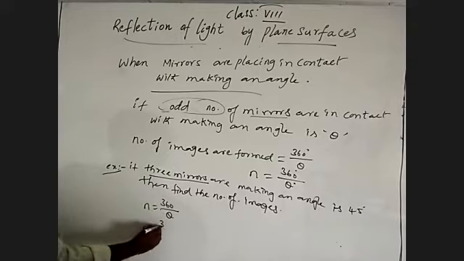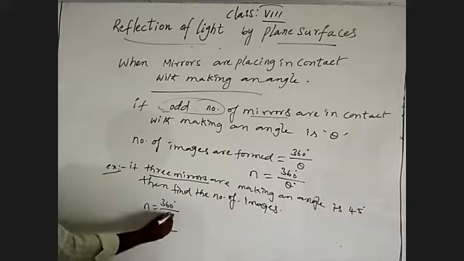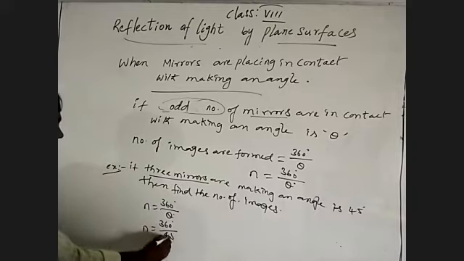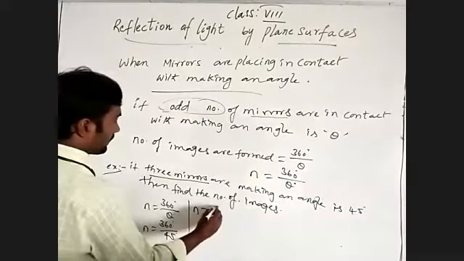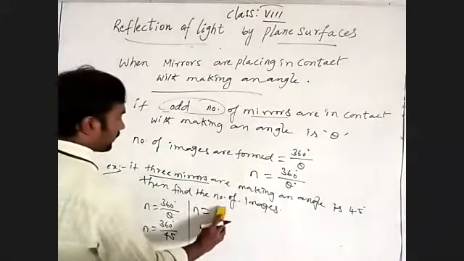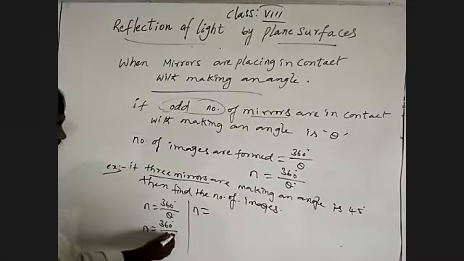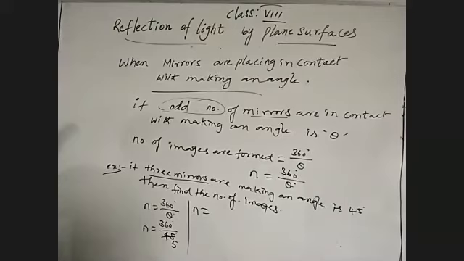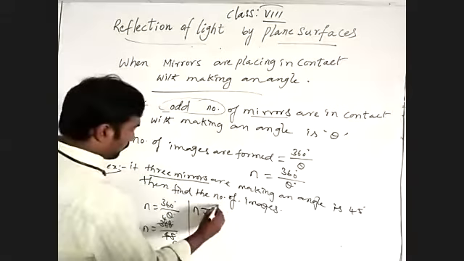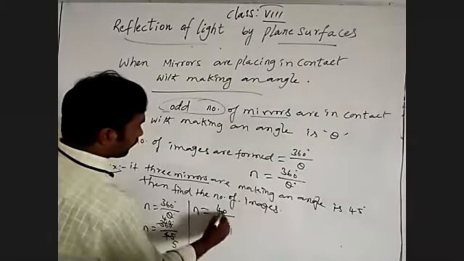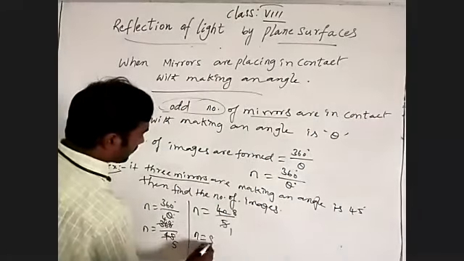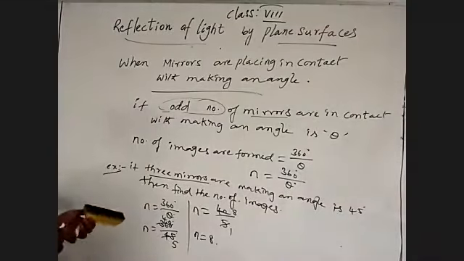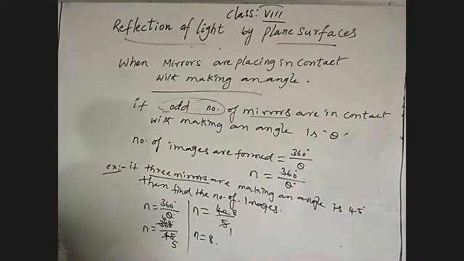So the number of images is equal to 360 degrees by theta, which is 45 degrees. By calculation, 9 fives are 45 and 9 fours are 36, so 40 by 5 is 8. The number of images is 8. Eight images are formed by an odd number of mirrors making an angle of 45 degrees.